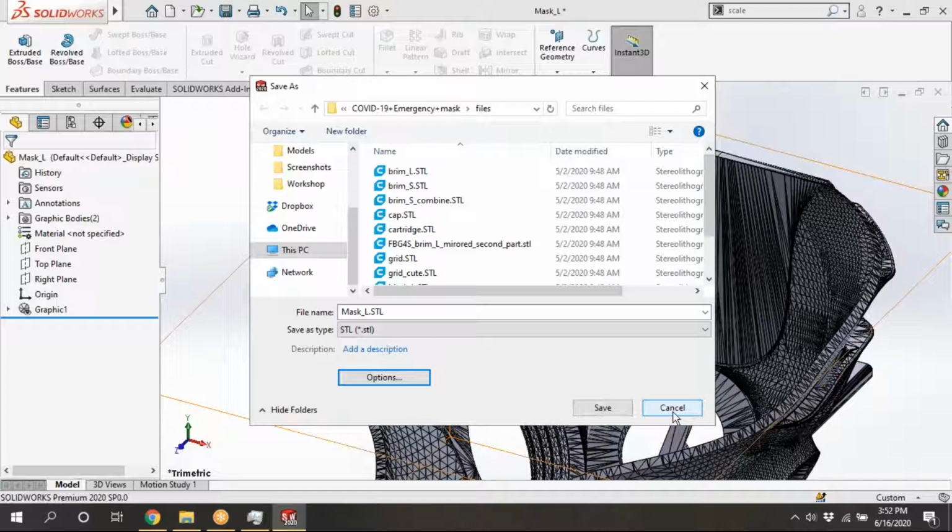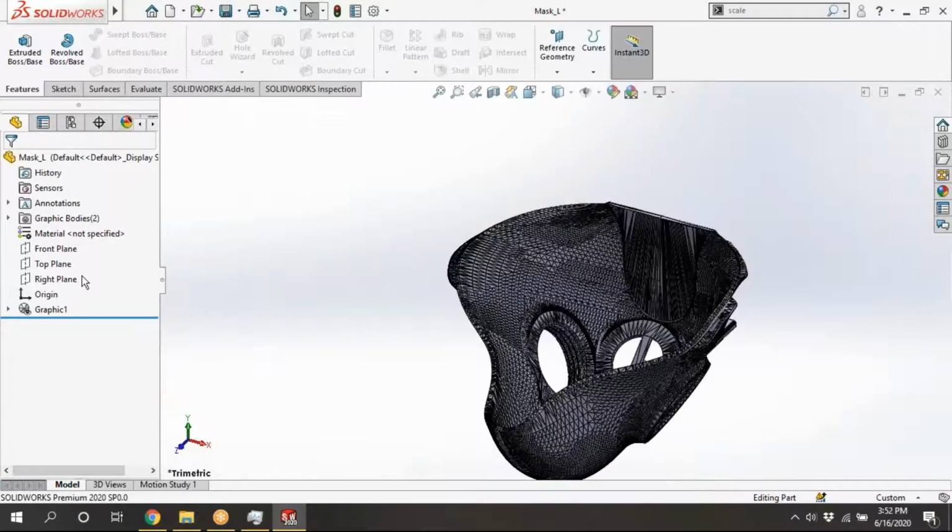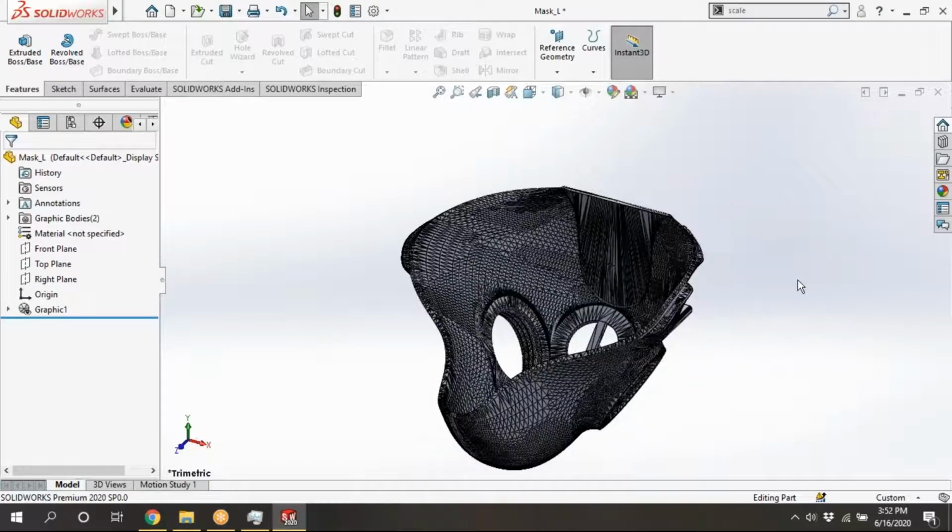This is already an STL file. You can't see any model tree and we can't change anything. We can do only scaling. We can do scaling in Cura also, which we are using. Tomorrow we will use that. We can do scaling there also. Yeah, this is the online community.